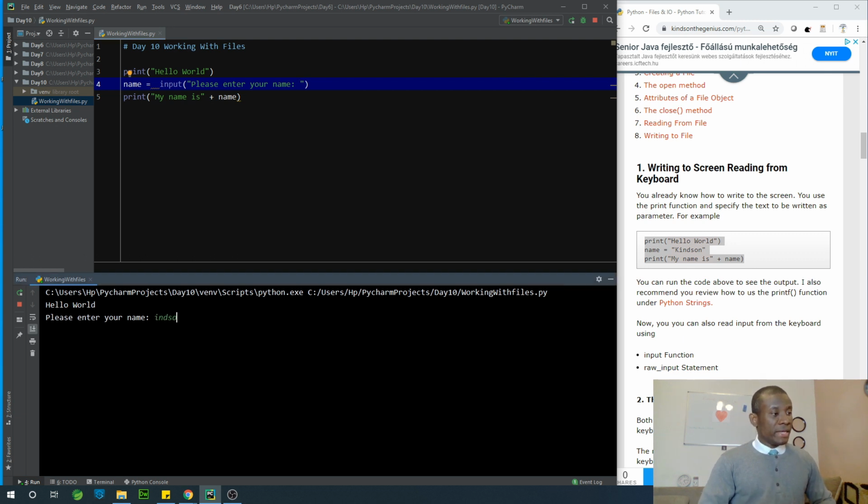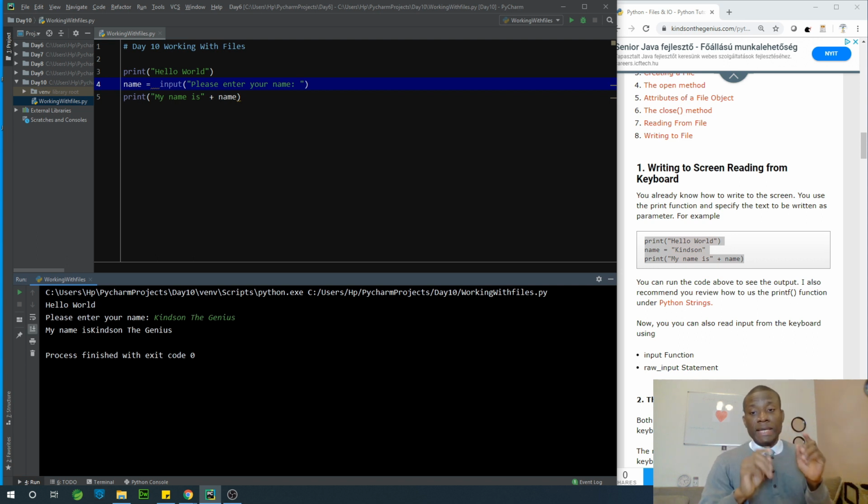So at this point, if I type my name, Kyneton the Genius, you can see that it says my name is Kyneton the Genius. It takes the input I entered from my keyboard and displays it on the standard output, and that is the monitor.